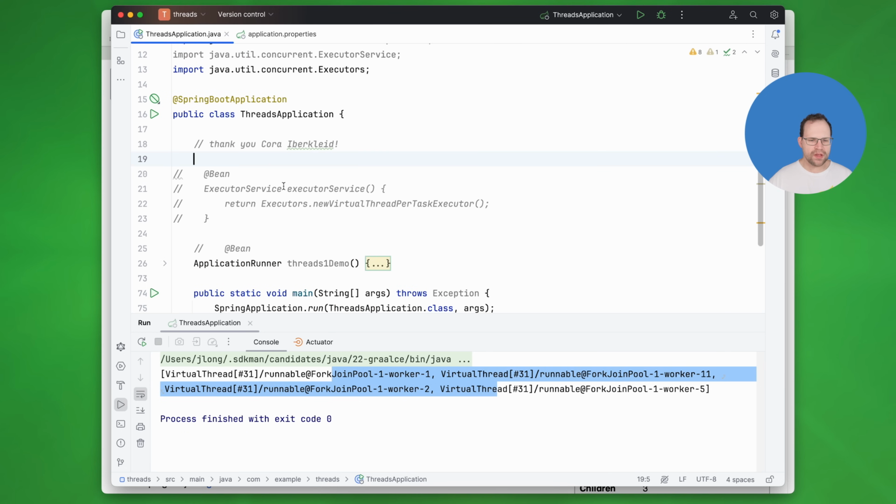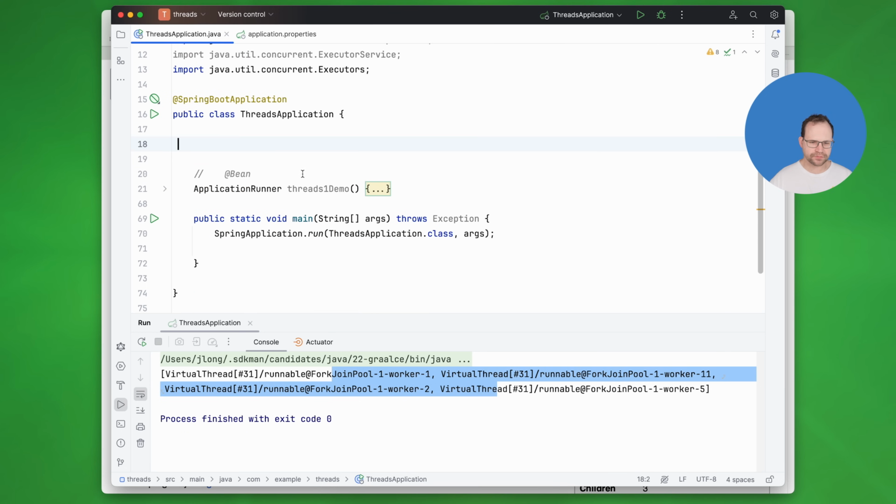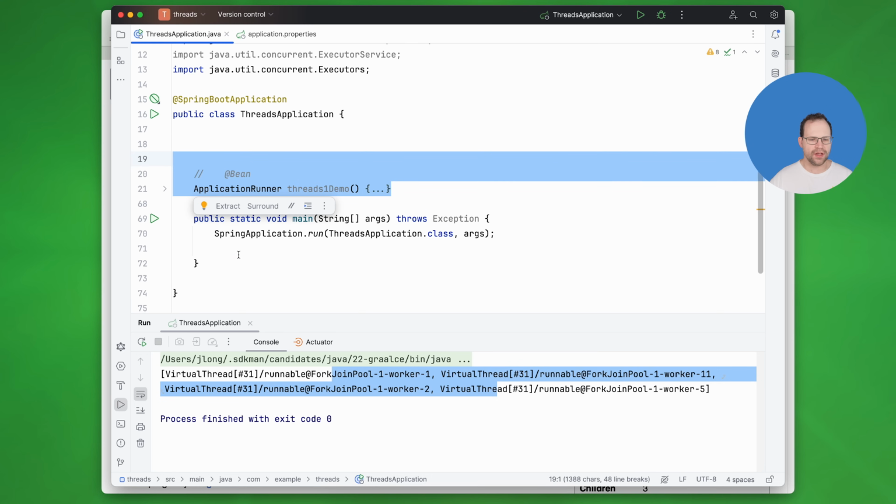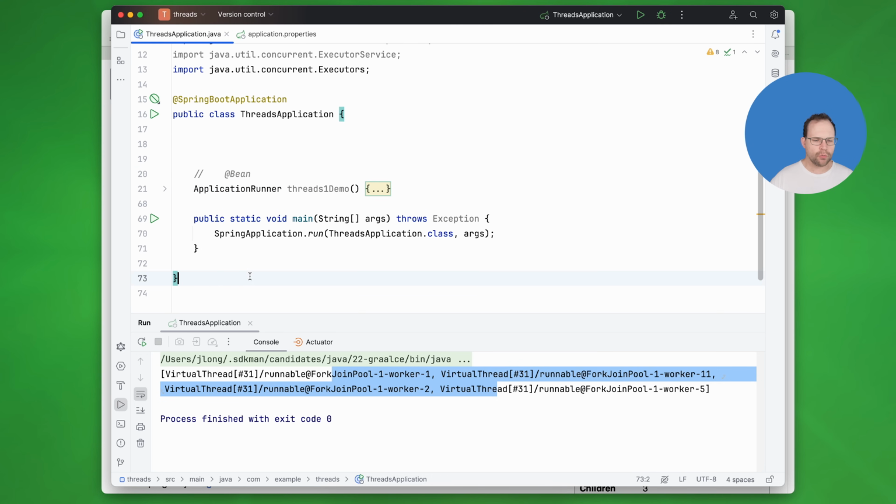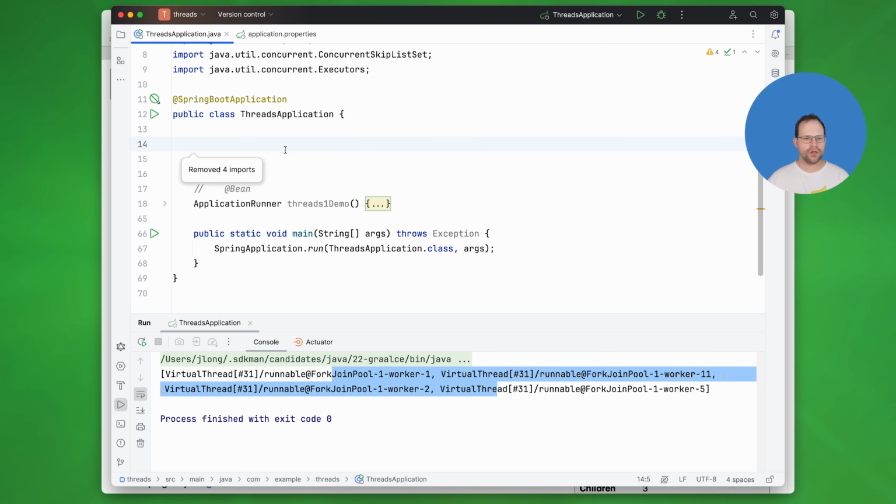So let's revisit this now. We looked at virtual threads. Let's create something a little bit more involved, okay? What I'm going to do here is I'm going to create an HTTP endpoint using the servlet stack, of course. I could use a Spring MVC controller. I could use Spring MVC functional style endpoints, but the point is I'm using Spring MVC to expose an HTTP endpoint. Why am I doing that?